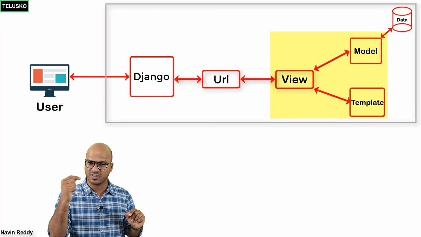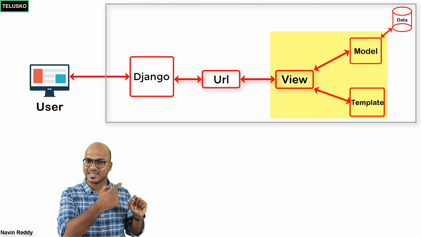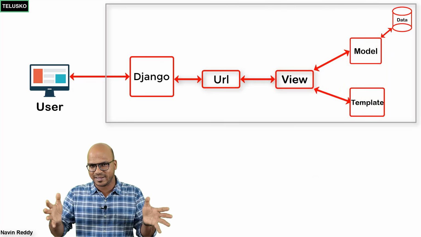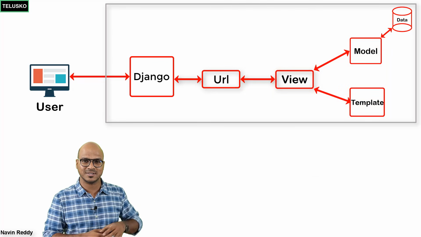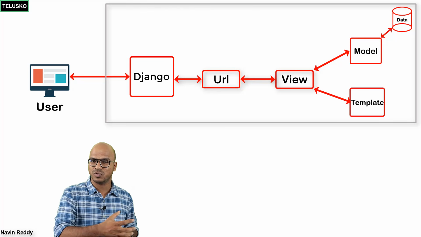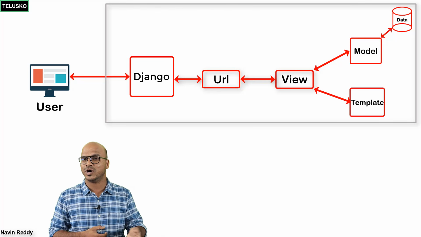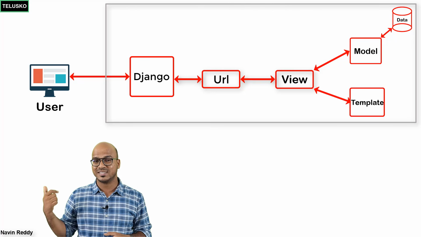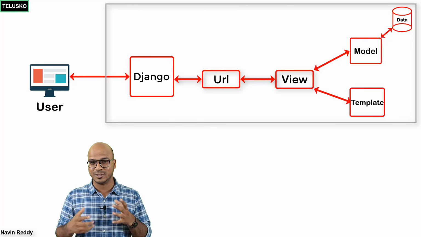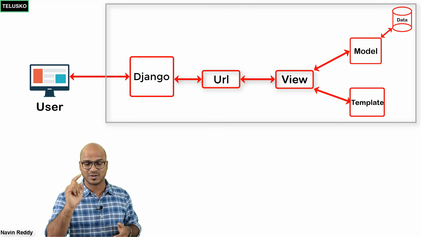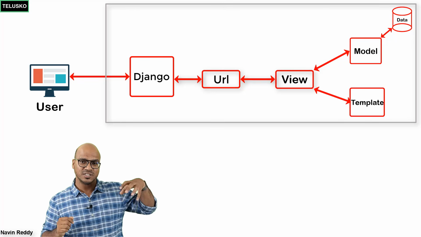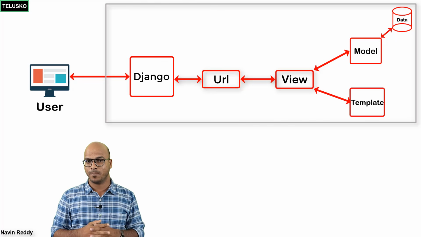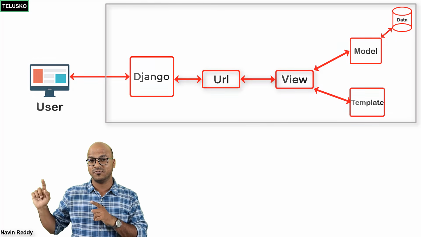And that's the importance of this model, view, template. And that's why we say it's an MVT framework, right? So it's quite useful to segregate your concerns, separating your concerns. Model will work with data, views will work with logic, and template will work with layouts. So that's about MVT. So just to recap, a user will send a request which will go to URLs. In the URLs, it will check, okay, we have to call views because that's what we do in the code. And inside this view, you will write the logic. Plus, you will also be connecting your template and the model. So you will see all this example in the further videos.